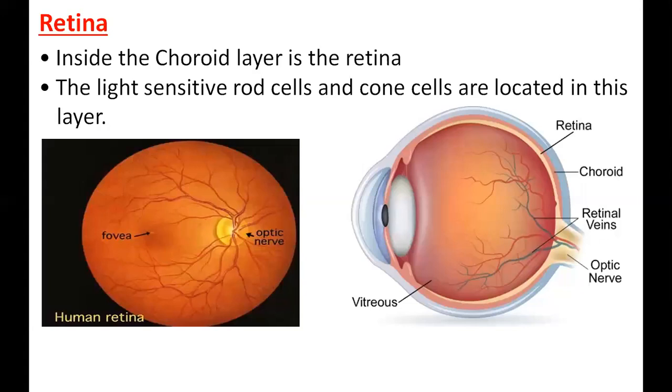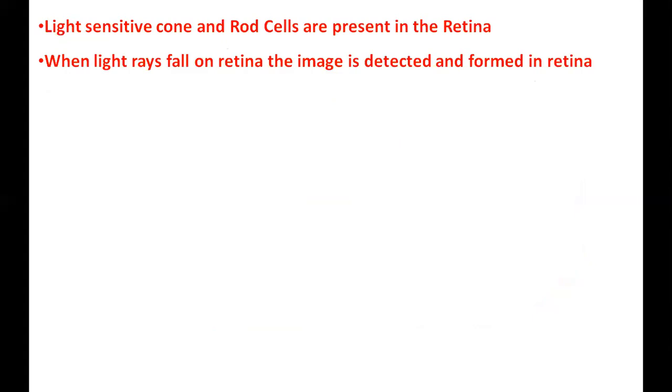Grade 11s, please try to remember, important for you all, and for the grade 9s also. Rod cells, cone cells: those are the light sensitive cells of the human eye. If they ask where they are present, you have to properly say in the retina of the human eye. Cone cells, rod cells. Please remember these names. Are all clear? Good. Light sensitive cone and rod cells are present in the retina.